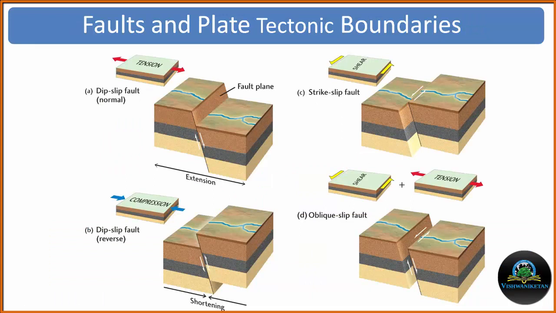Now the faults and the plate boundaries, as we have already discussed: if we have an extension or tension type of environment, we will get normal faults, and the plate boundary will be the divergent plate boundary. If we have a compression type of environment, we will get reverse faults, and we will get the convergent plate boundary, like the example of the Himalaya. If we have shear type of movement, then we will get the strike slip fault.